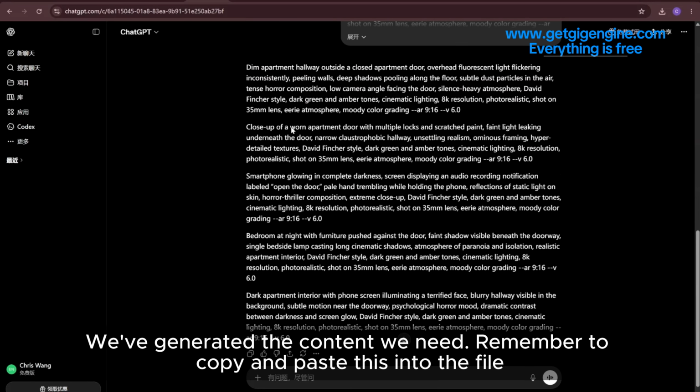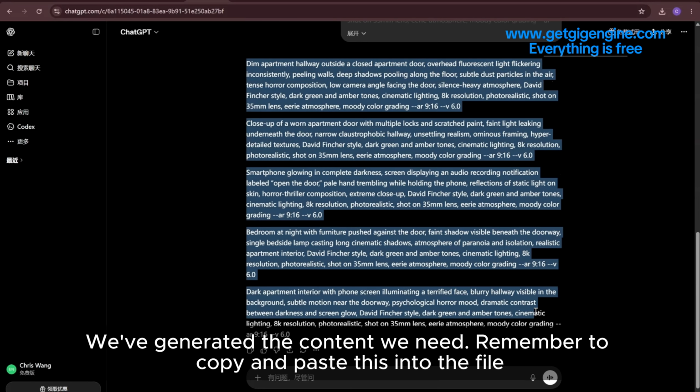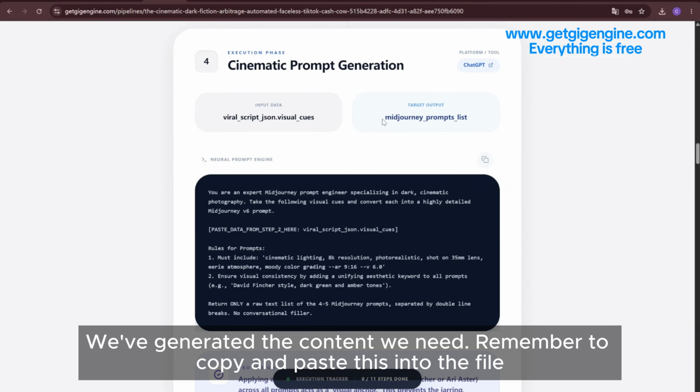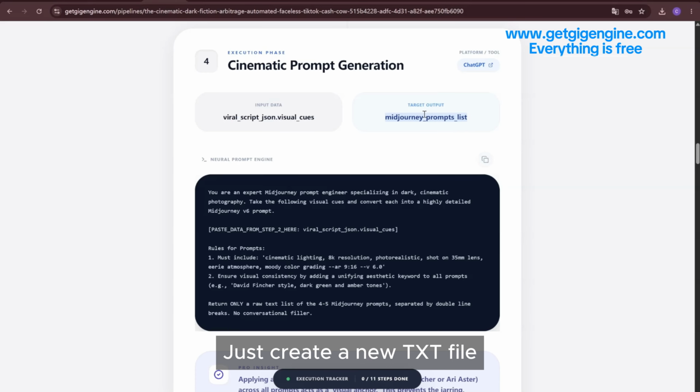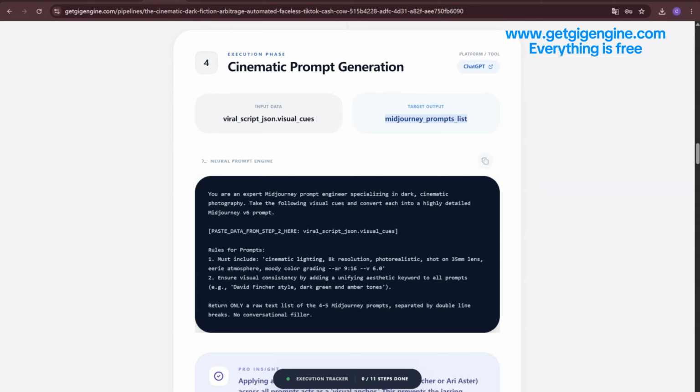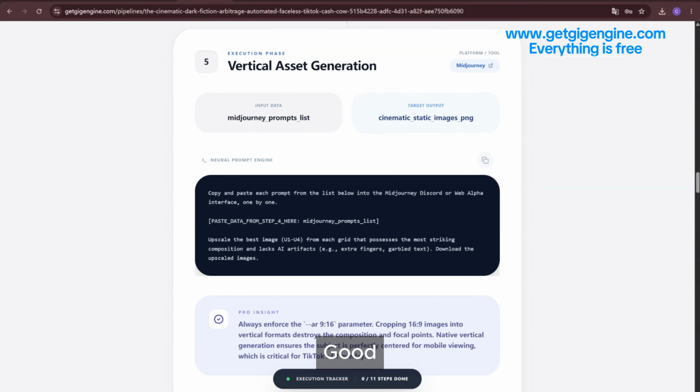Okay, we've generated the content we need. Remember to copy and paste this into the file. How to get this file? Very simple. Just create a new TXT file and rename it to this. Here, Step 4 is complete. Good. Step 4 is done.